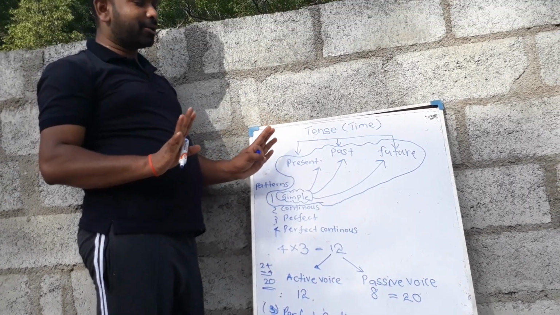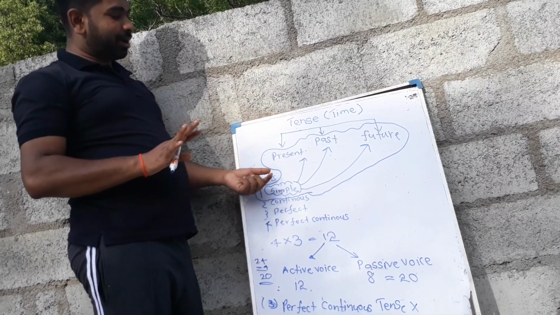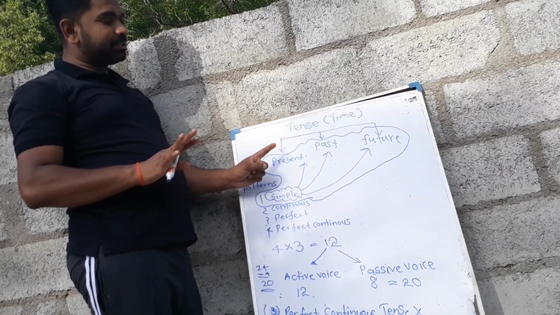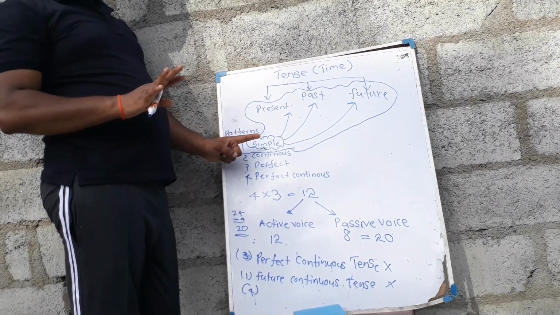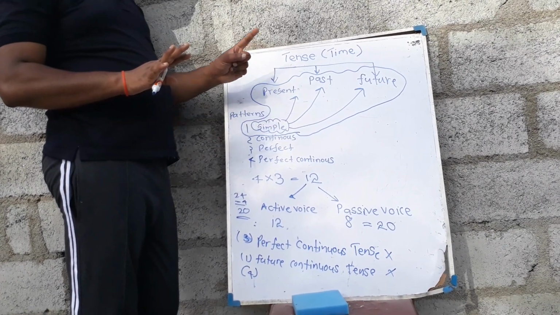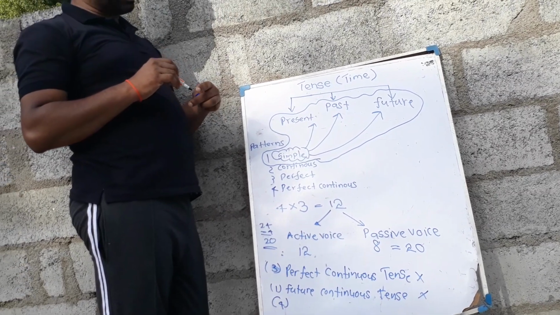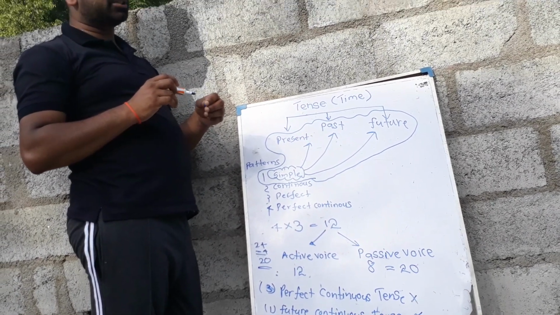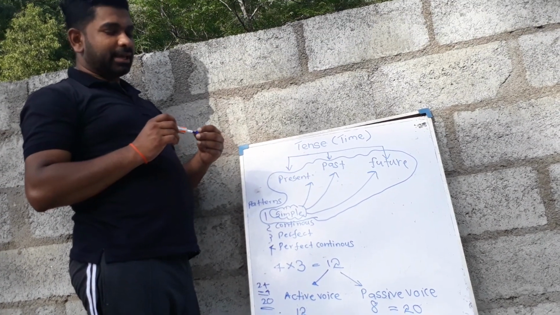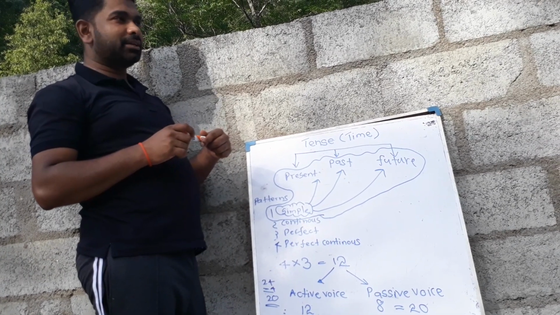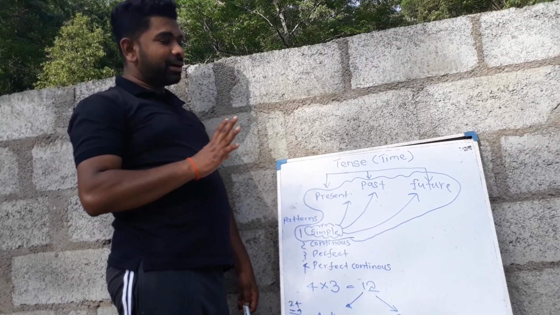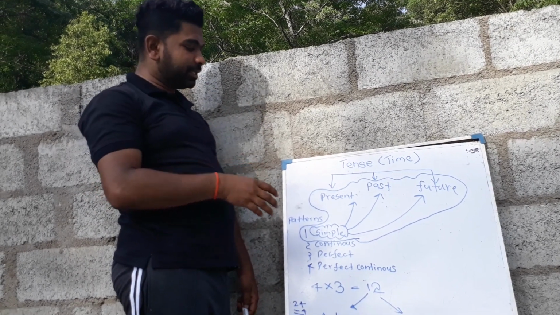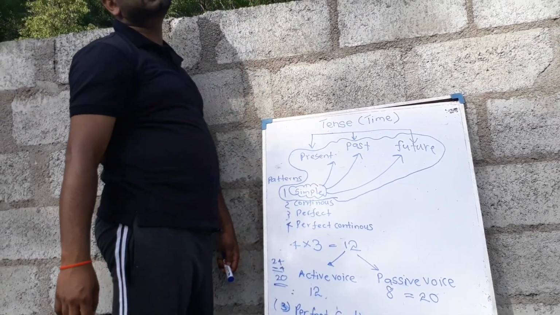Already I have finished teaching how to write simple present tense, simple past tense, and simple future tense sentences in passive voice. I have given assignments also, and most of the students realized it. Today I am going to give a mixed exercise for these three tense patterns.